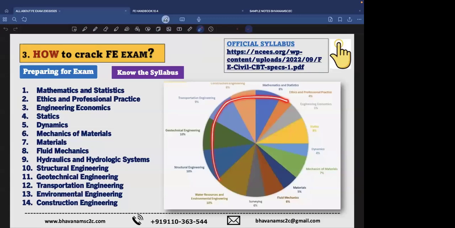You can see the pie chart here, the distribution of each subject and their weightage. There are some subjects like geotechnical, that is 10% of the entire marks. Structural engineering is like 10%, the entire exam is 110 marks. Water resources is like 10%. So seeing this pie chart and this weightage, you have to plan your subjects. You have to spare more time for the subjects with higher weightage, like geotech and structural. If you don't have time, you can spare less time and refer to our notes as a quick revision. You can cover up these topics. So those are the 14 subjects.